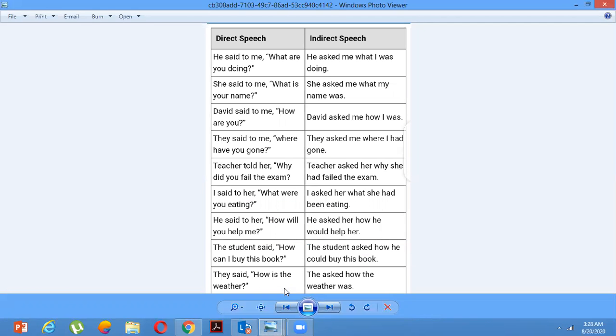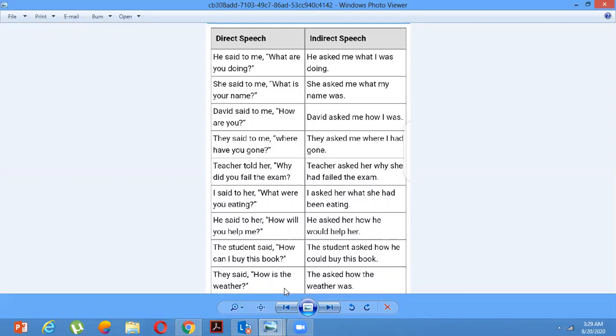Now these examples will help you to understand how to change direct speech into indirect speech when the question word W is used. She said to me, "What is your name?" Now the "said" will change into "asked". She asked me what. So you see the position of "what" is not changed, but the structure will be changed. What my name was. And no question mark, no inverted comma, no comma.